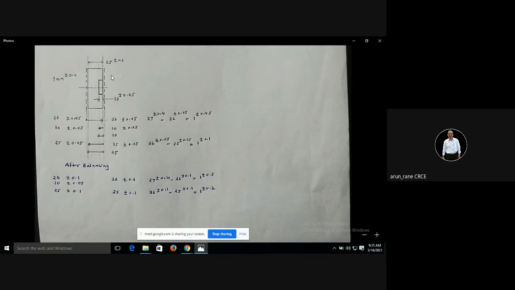In powder metallurgy you will get this size itself, 25 plus minus 0.1, 10 plus minus 0.05. There is no need to do any machining operation, because in powder metallurgy you can get a tolerance of 50 microns. So that also I can show you, what tolerances you will get.